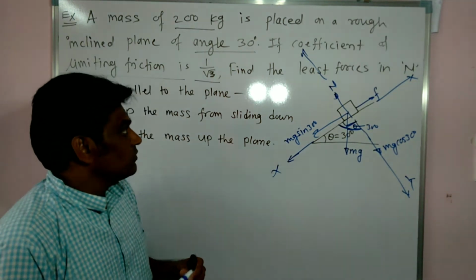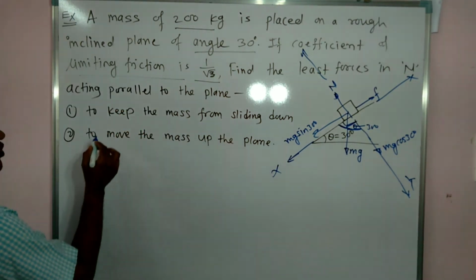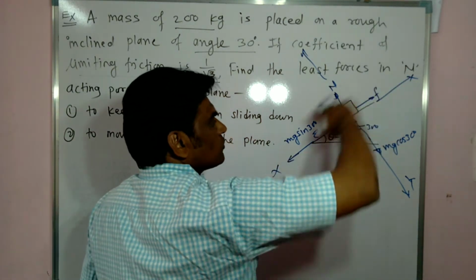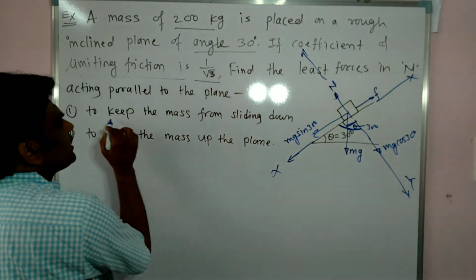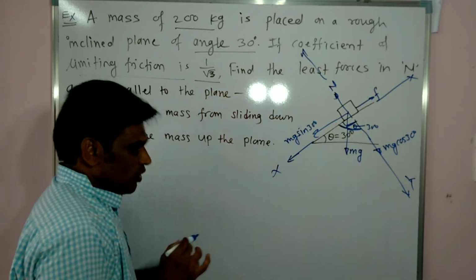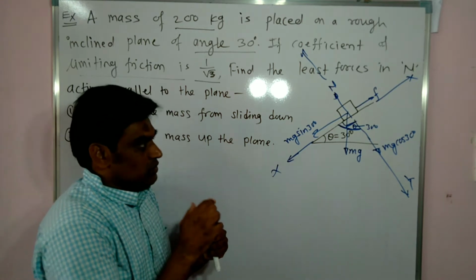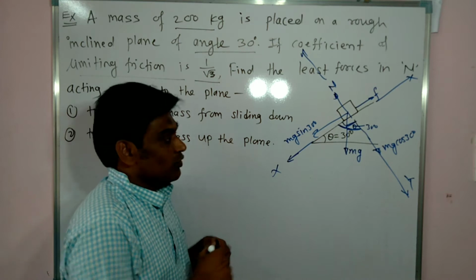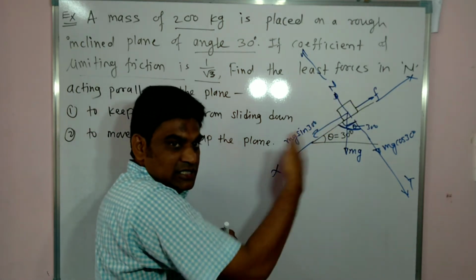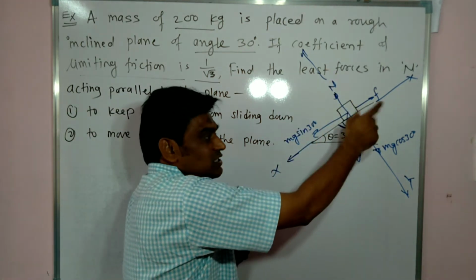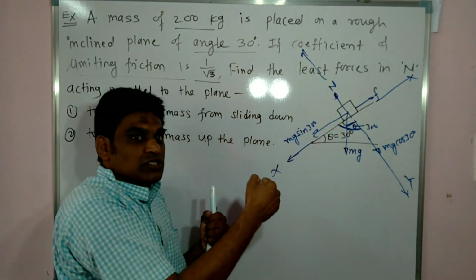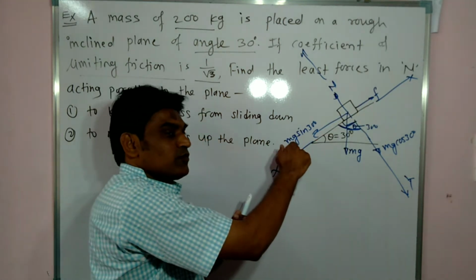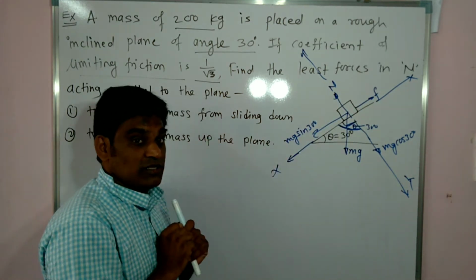Now the first question is to find the force parallel to the plane, to keep the mass from sliding down. Now look, these two forces may balance each other. Due to this force, the body may slide in this direction. In the opposite direction, friction will act. They will balance each other. If not, means this friction force is not able to balance this force, the body will come down. We have to stop this.